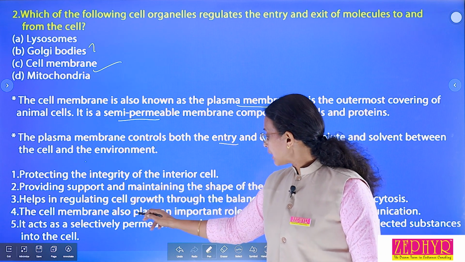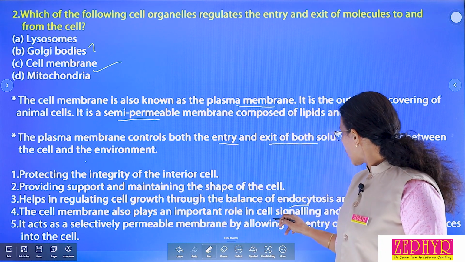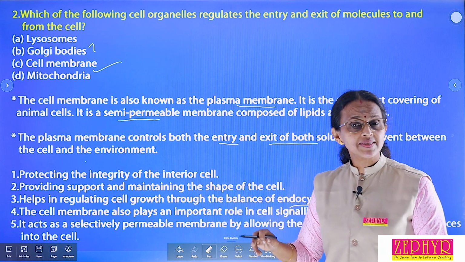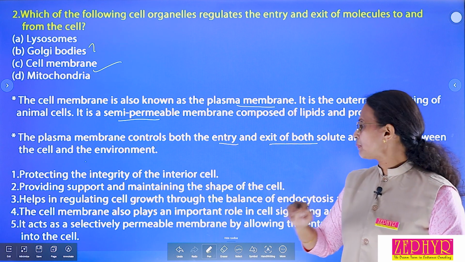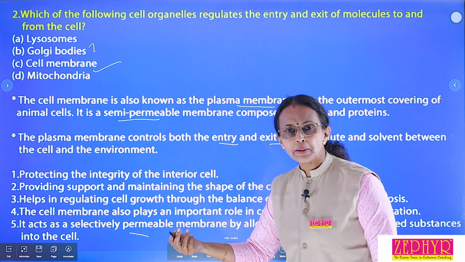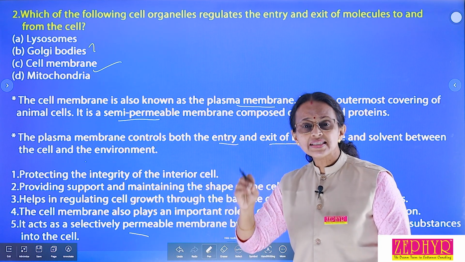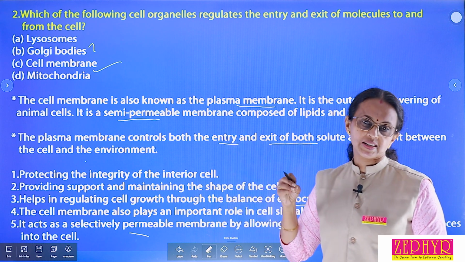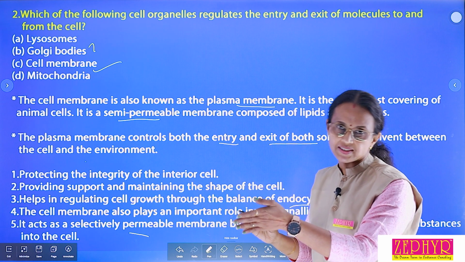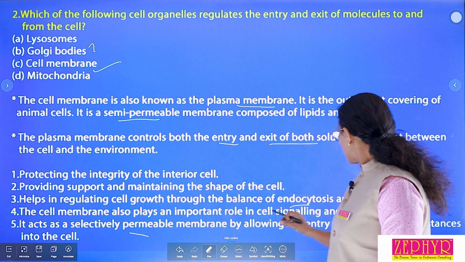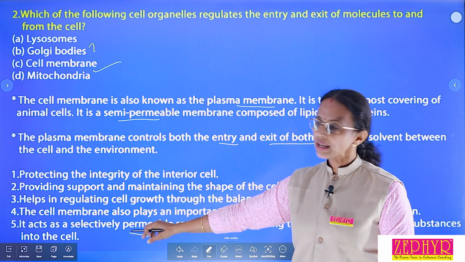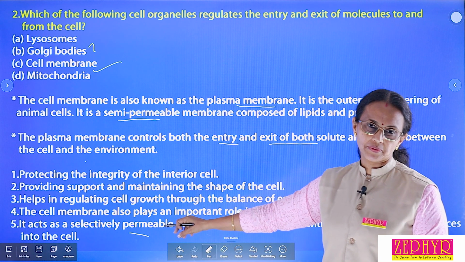Then fourth point, the cell membrane also plays an important role in cell signaling and communication. It acts as selectively permeable. What do you mean by selectively permeable? It permits only certain substances into and out of the cell. Selectively, not all substances enter into the cell. Selectively permeable by allowing the entry of only selected substances into the cell. Okay, these are the functions of the plasma membrane.